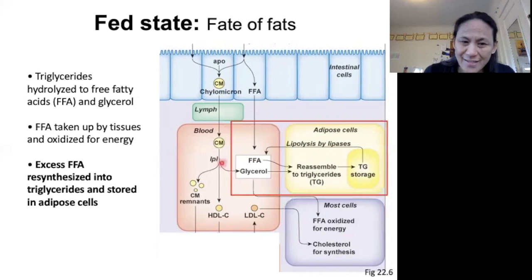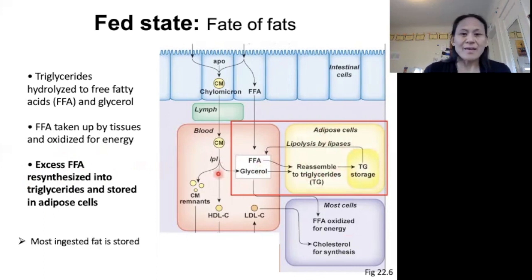The other fate, the excess free fatty acids and glycerol, are taken into fat cells, adipose cells, and resynthesized into triglycerides for storage. Okay, so it turns out that most of our fats are excess, so most of our ingested fat is stored.